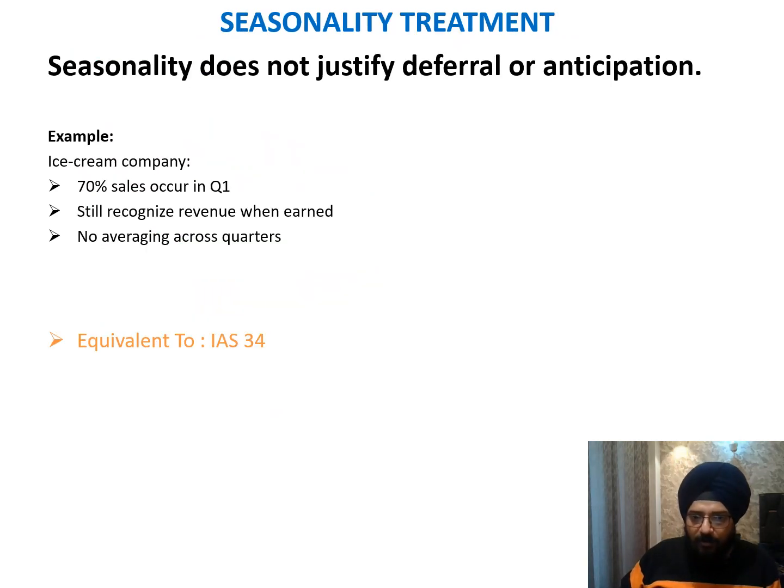Okay, now we'll talk about the seasonality treatment. Seasonality does not justify deferral or anticipation, so we cannot make any adjustment in the numbers with respect to anticipation or seasonality. For example, let's say there is an ice cream company for which 70% of the sales occur in Q1.